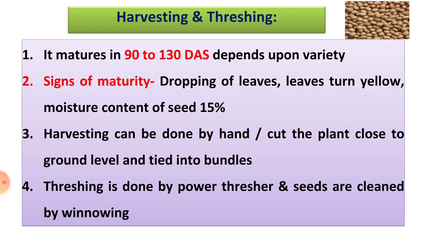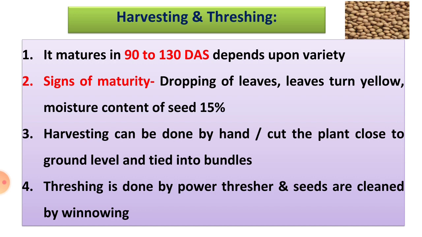Then the last point is harvesting and threshing. Harvesting is the process of removing the economic part of the plant. Threshing is the process of separating the grains from the ear heads. The soybean crop matures in 90 to 130 days after sowing. The duration of maturity depends on the variety, early variety or late variety.